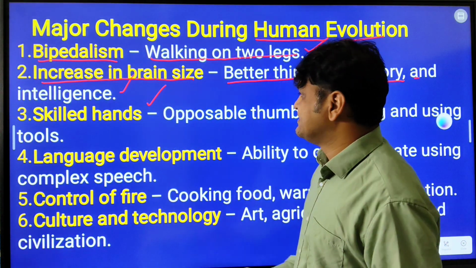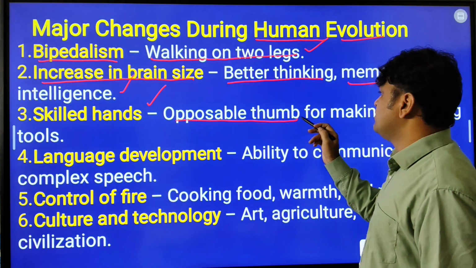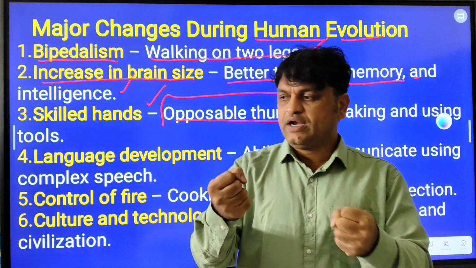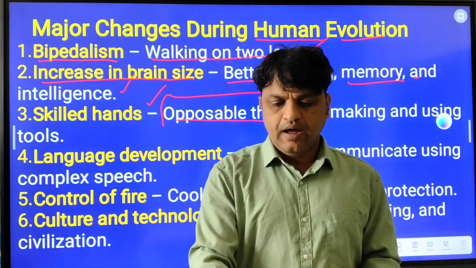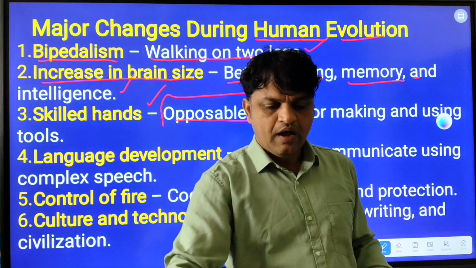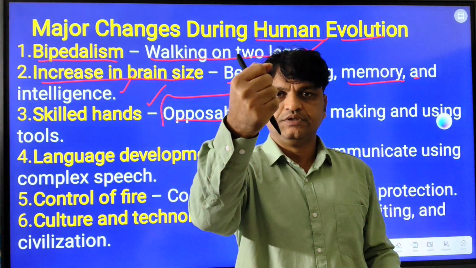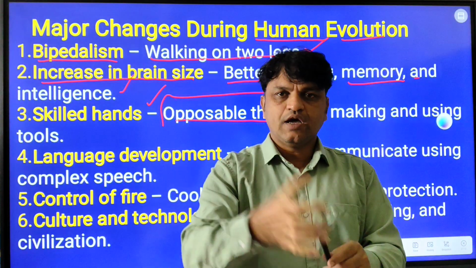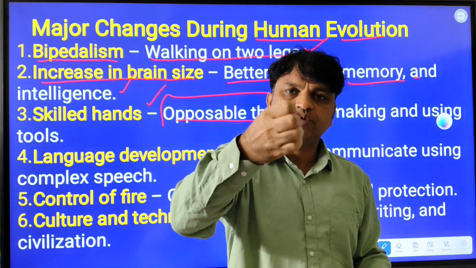And skilled hands, opposable thumb. What do you mean by opposable thumb, Nana? Suppose we are holding anything. Suppose I am holding this book like this. So this is called opposable thumb. I am holding this marker. So this is called opposable thumb. Like you are holding anything, it's called opposable thumb.